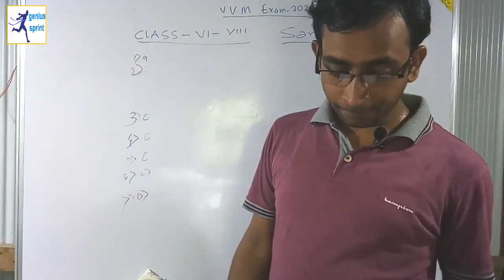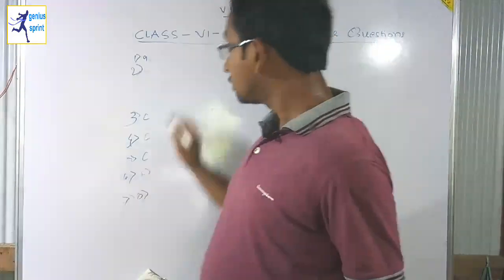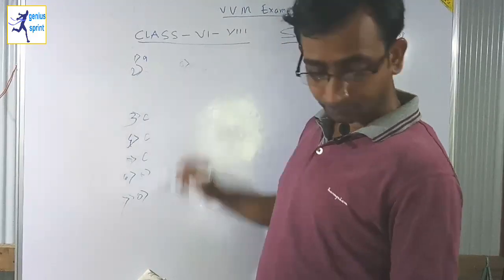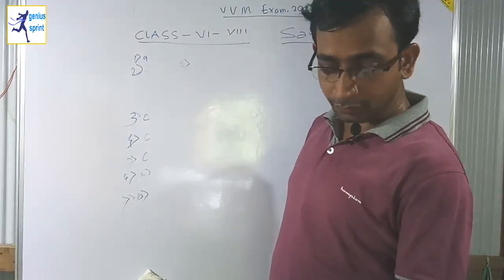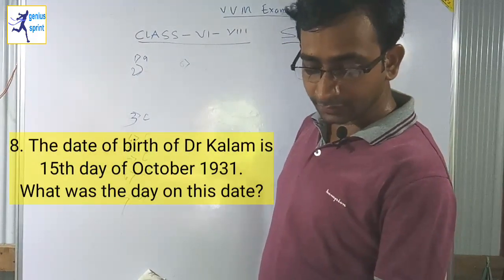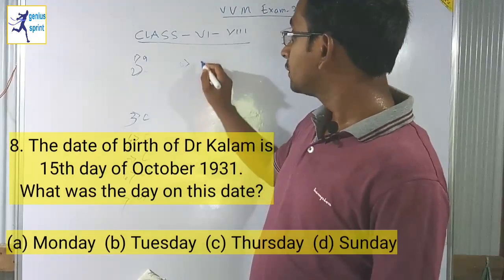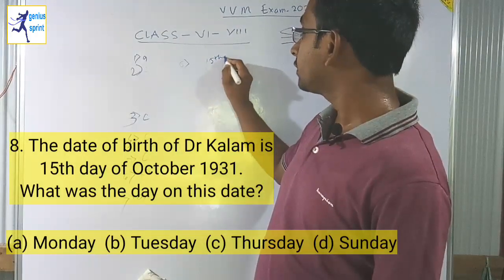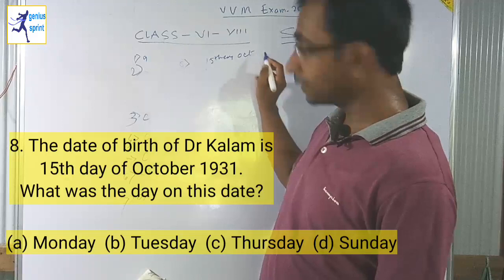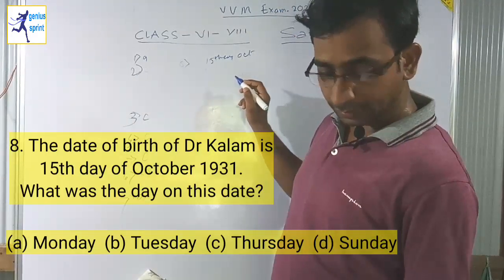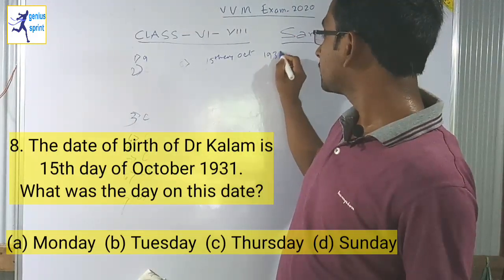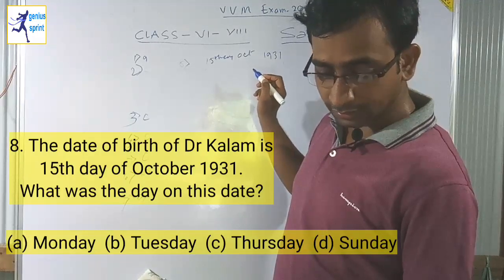Okay, so the next question is 8. The date of birth of Dr. Kalam is 15th October 1931. What was the day?